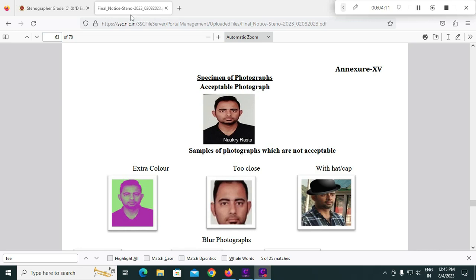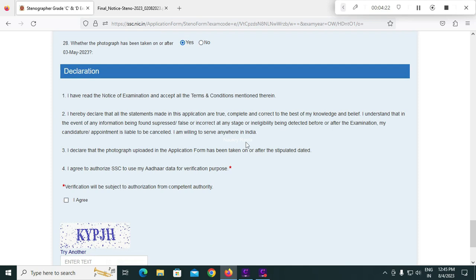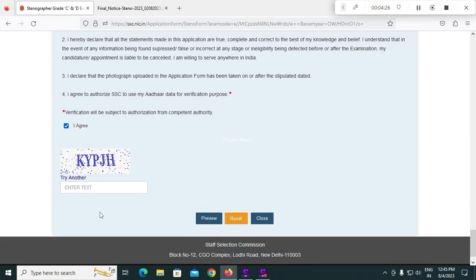And friends, next you have to upload signature 10 to 20 KB in JPG format, 4 by 2 centimeters. And come to this last point, tick on this I agree, and enter this captcha like this, and click on this preview button.